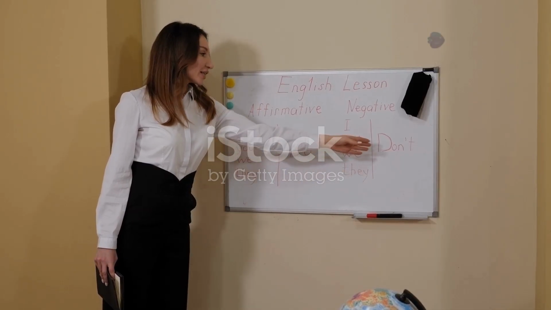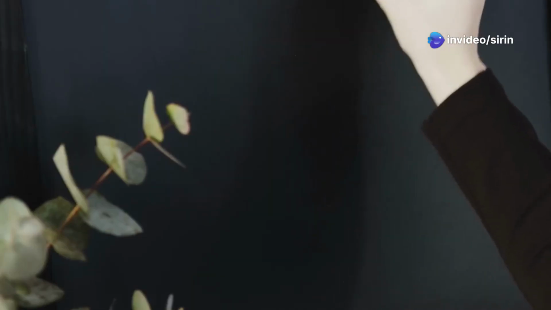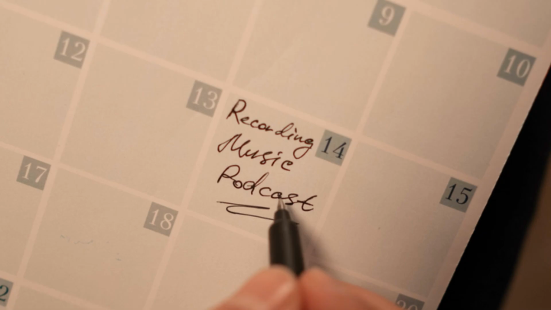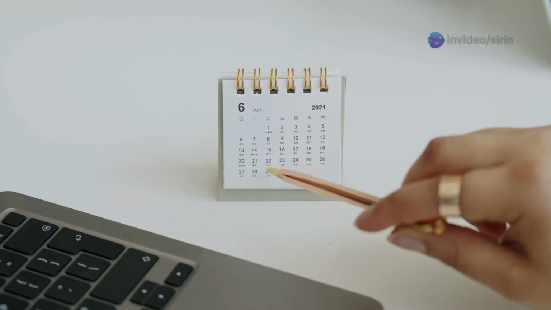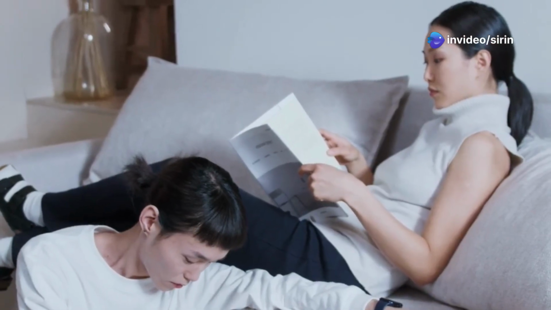Let's look at more sentences in the simple past. We will use different time expressions. This helps us see how flexible the past tense is. Remember, the basic structure is subject plus past verb. For example, I worked, or she sang. Time expressions add more detail. They tell us when the action happened. This makes our sentences clearer and more interesting too.